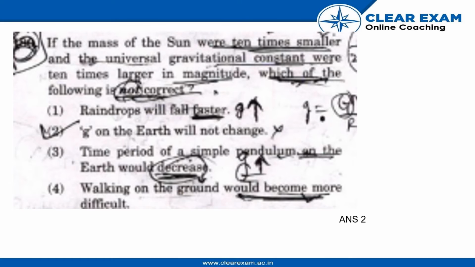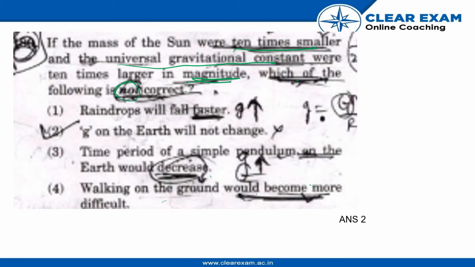The question is, if the mass of the Sun were 10 times smaller and the universal gravitational constant were 10 times larger in magnitude, which of the following is not correct? First of all, raindrop will fall faster. Second, g on the earth will not change. Time period of simple pendulum on the earth would decrease. Walking on the ground would become more difficult.